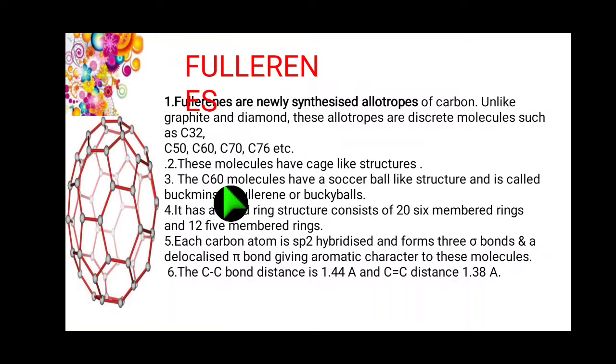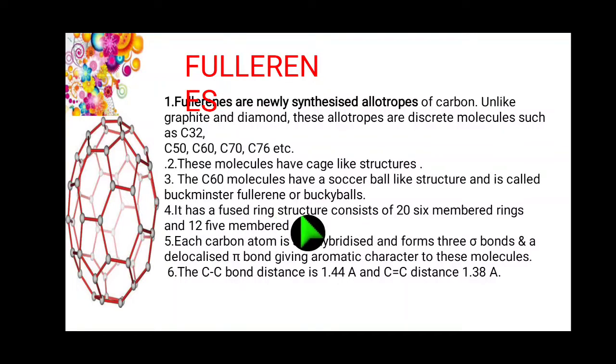The C60 molecule has a soccer ball-like structure and is called Buckminster fullerene or buckyballs. Point number 4.